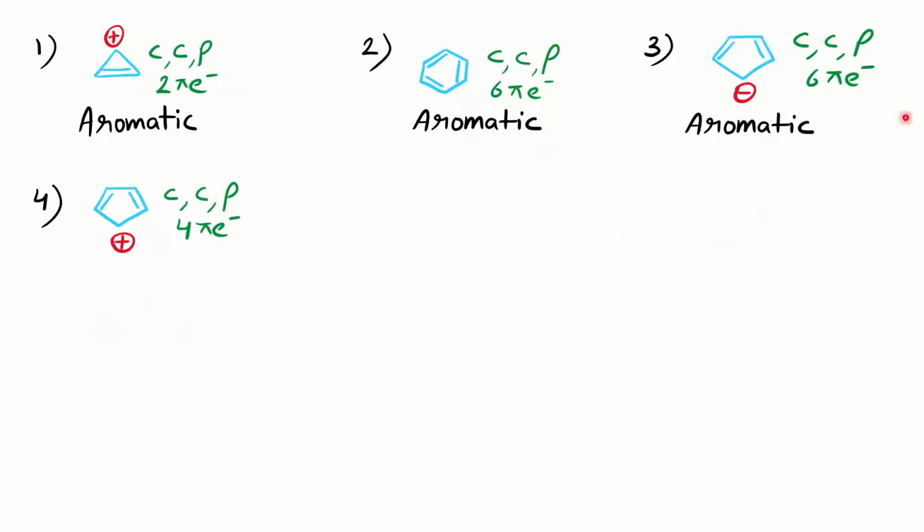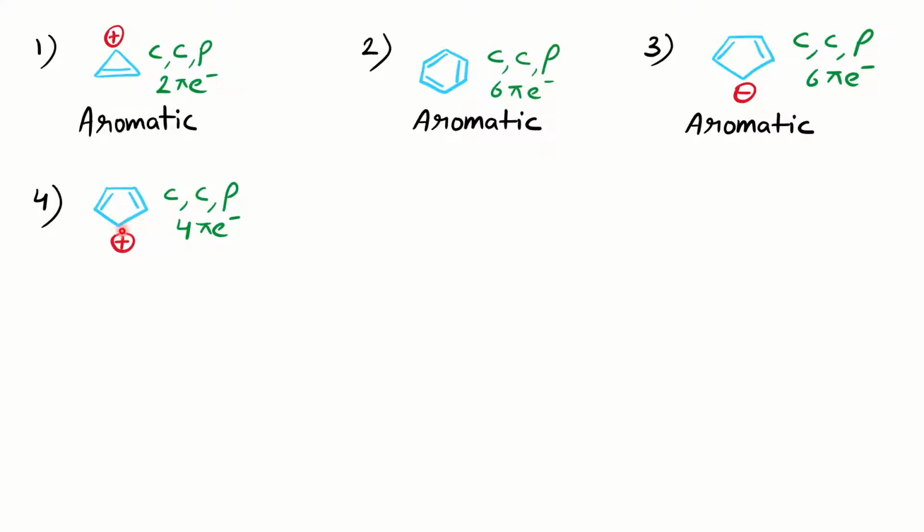Next, if you replace the negative charge with positive, now we need to see it is cyclic. Again it is completely conjugated because the positive charge is not fixed here. If this bond gives its electron, the positive charge will come on this carbon. So it is a completely conjugated system and the molecule is planar, all are sp2 hybridized carbons.